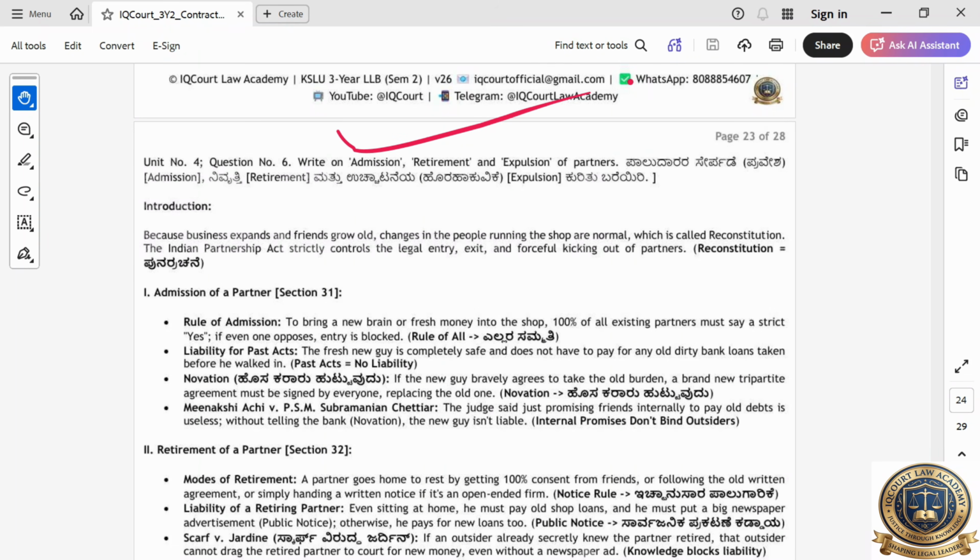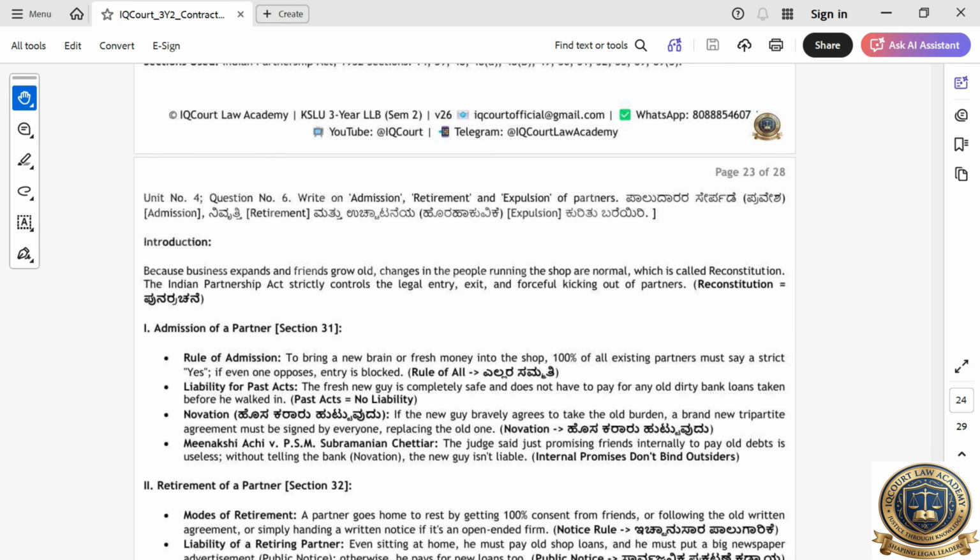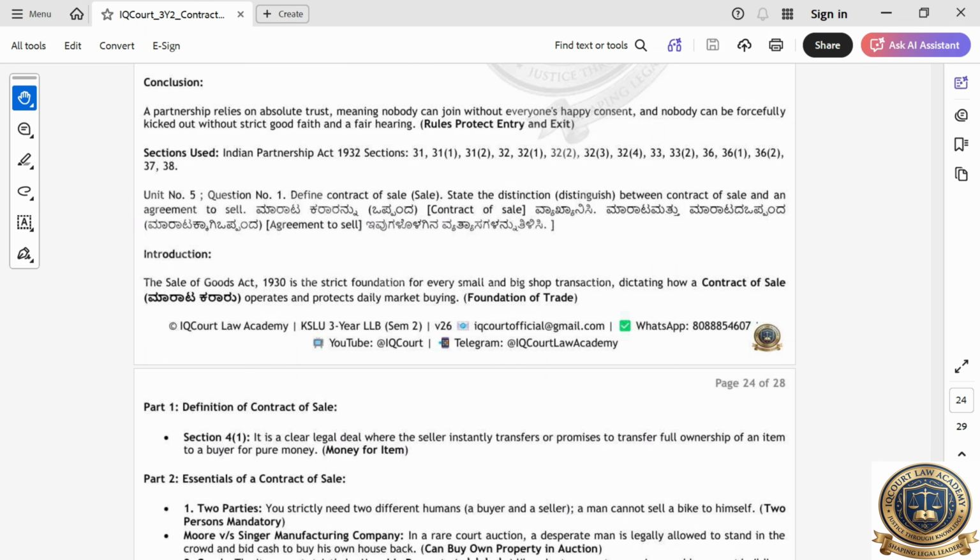Okay. Then we will go to admission, retirement. This one they will not ask. They will ask only for 8 marks. What is the short notes they will ask. Okay. We will go to the 5th unit.